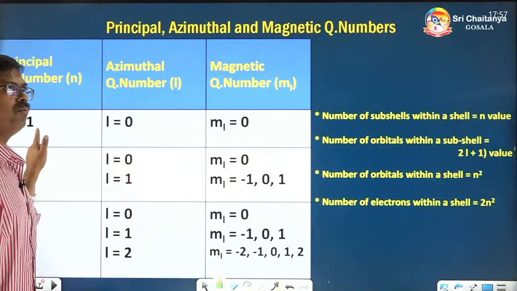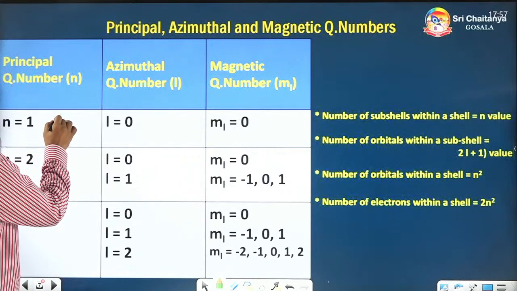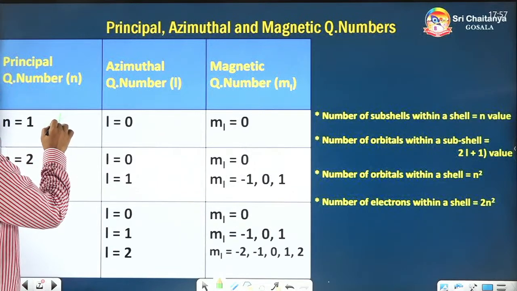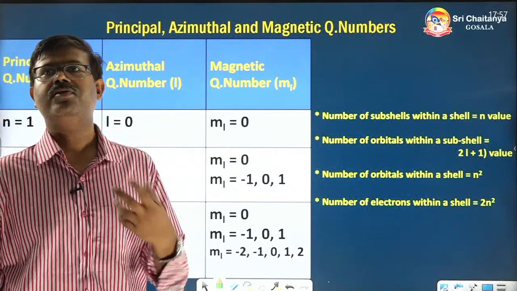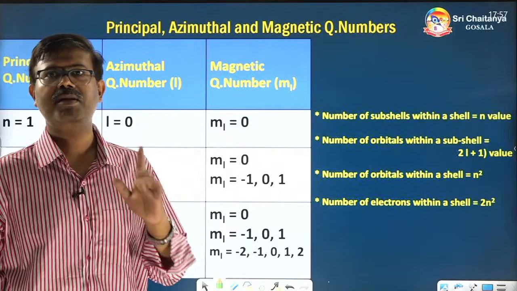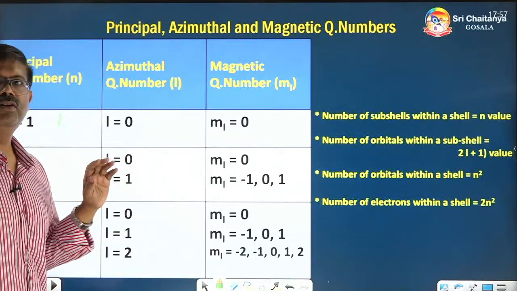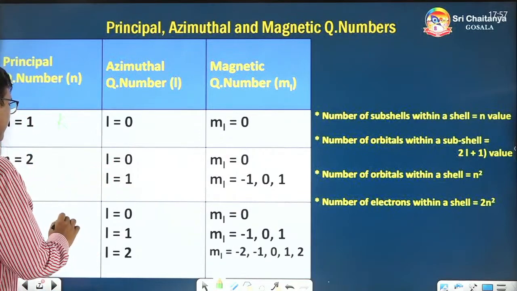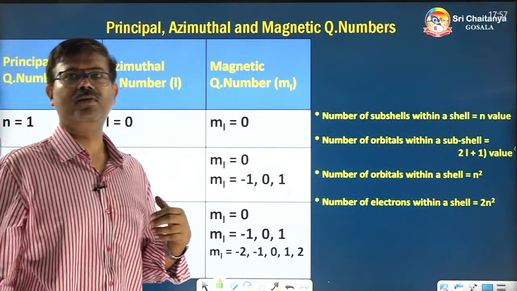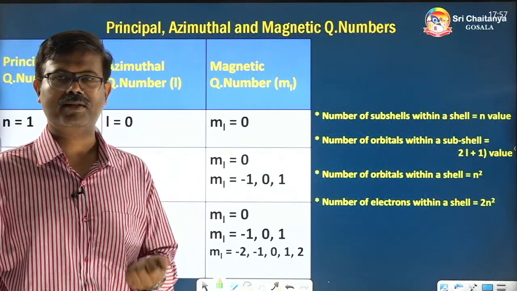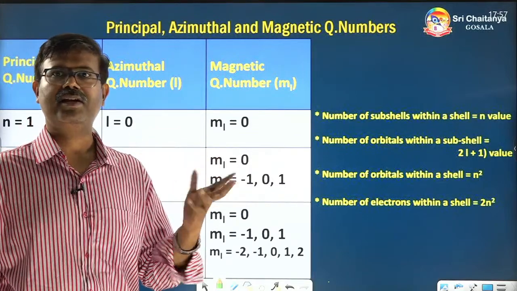See, n equal to 1, the alphabetical notation is K. When we say first shell, it is also called the K shell. K means first shell, L means second shell, M third shell, N fourth shell, O, like that shell names are given.